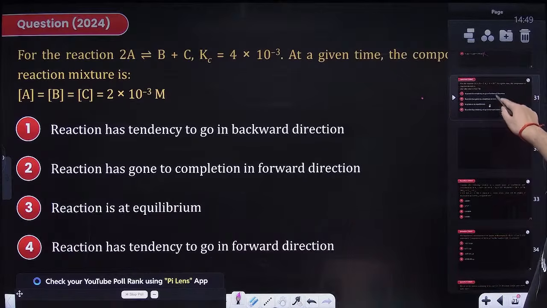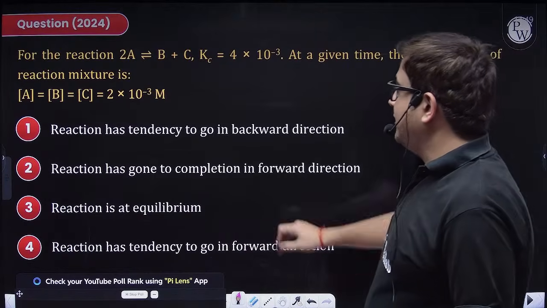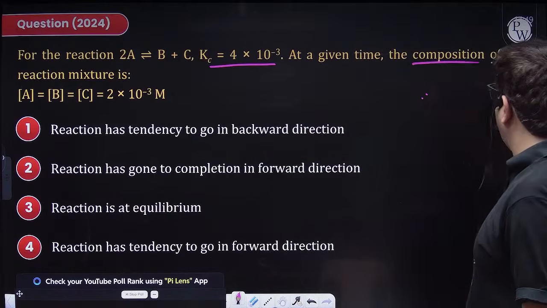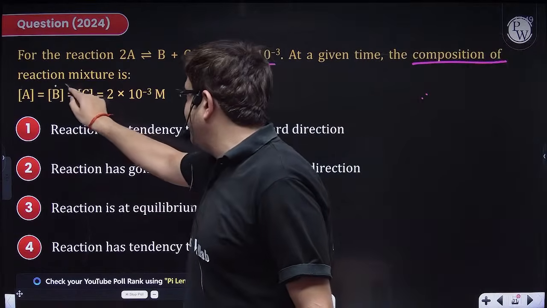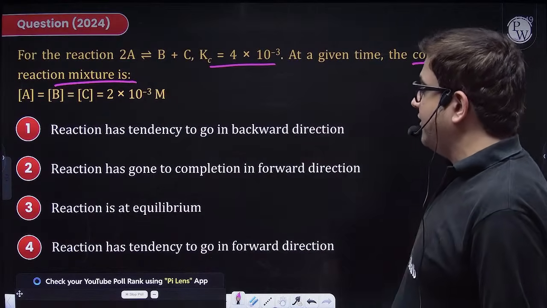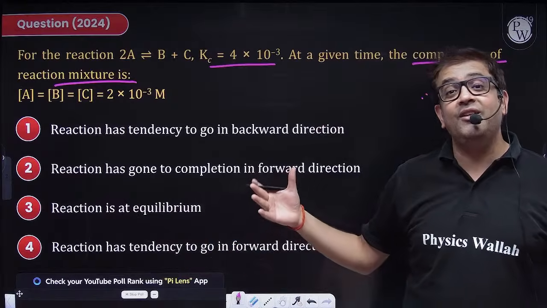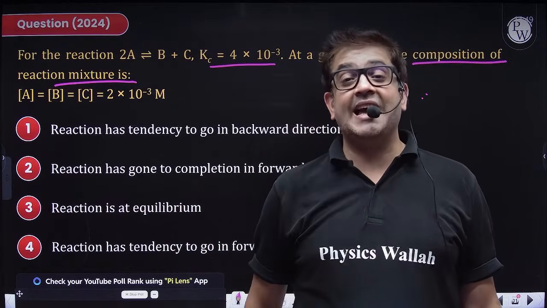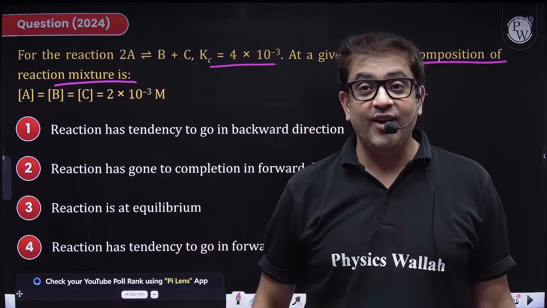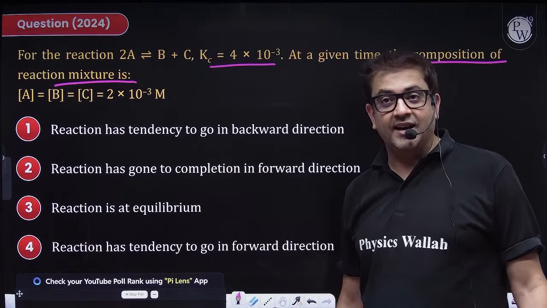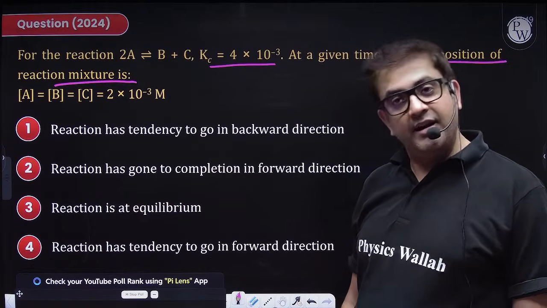Now the question says, for a reaction, Kc is given. At a given time, the composition of reaction mixture is given. Sir, Kc is also given, reaction mixture is given, but you are supposed to tell in which direction the reaction will proceed. Then this is application of equilibrium constant. What does application of equilibrium constant tell you? Correct, correct.